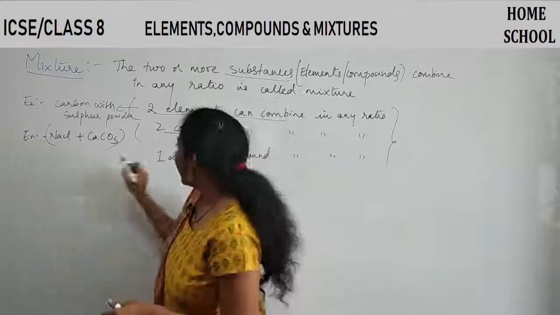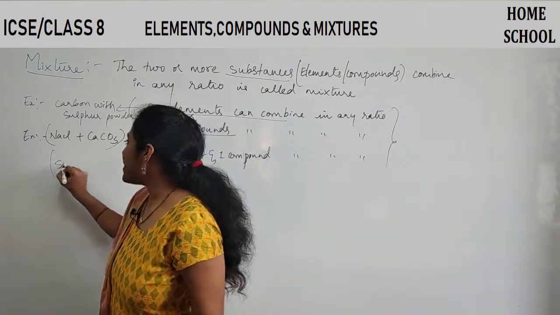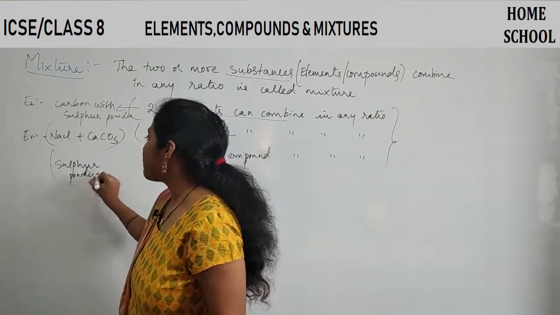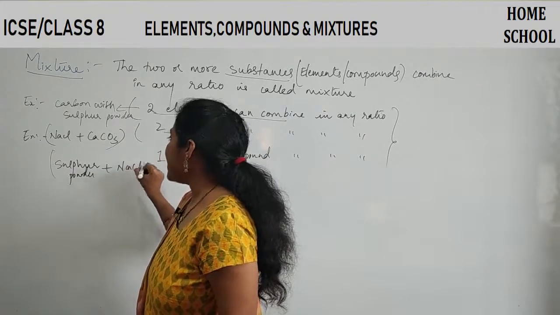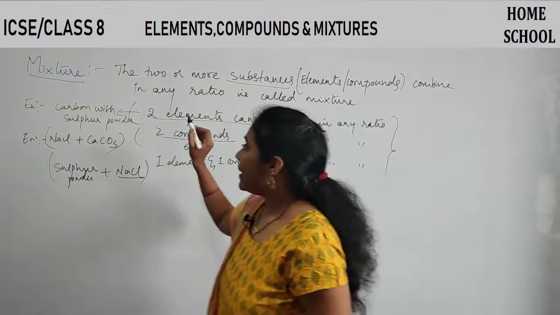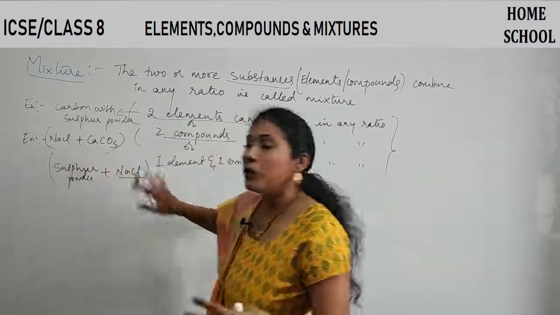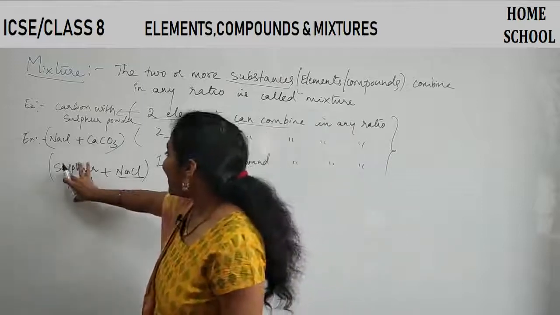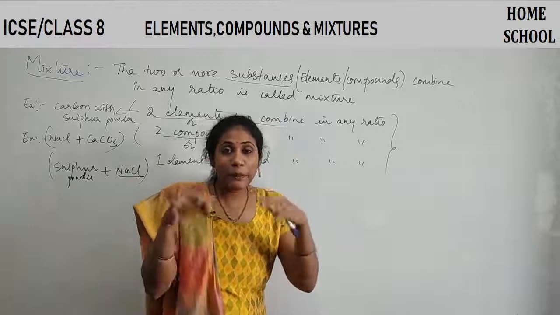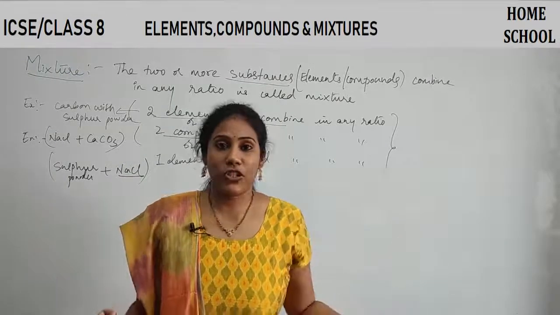Clear? And I can also combine one element. Say I can combine sulfur powder, sulfur is a pure element, with NaCl. NaCl is a compound, sulfur is an element, isn't it? When I combine two or more elements, when I combine two or more compounds, when I combine an element with a compound, anything can be combined. If I combine two or more, then it results in the formation of a mixture.